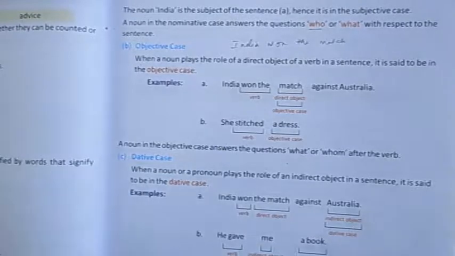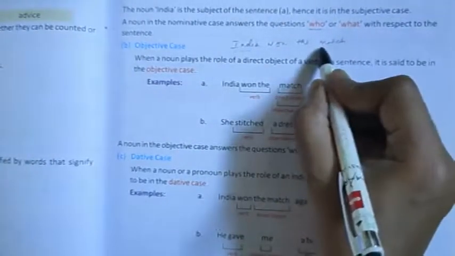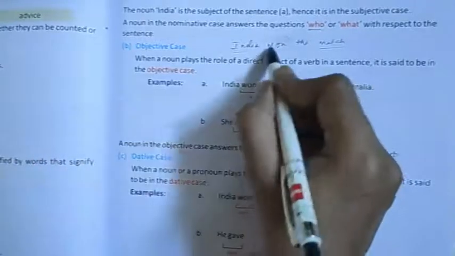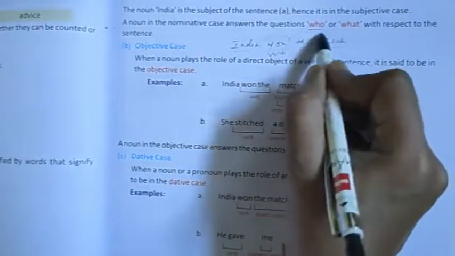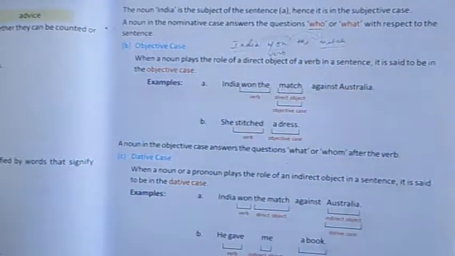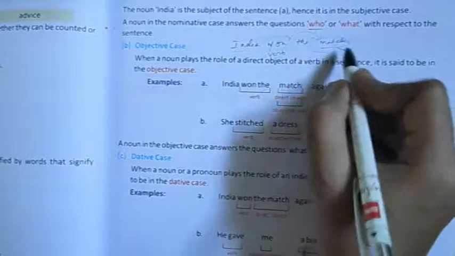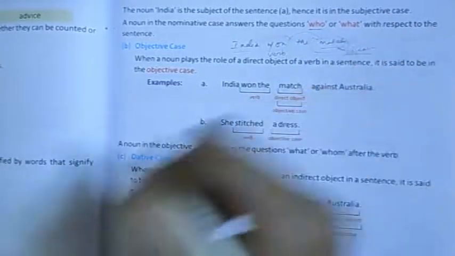Who won the match? India. What did India do? Won the match. So won is the verb which is being done upon your object match. So match is the noun which is your object as well. Clear?